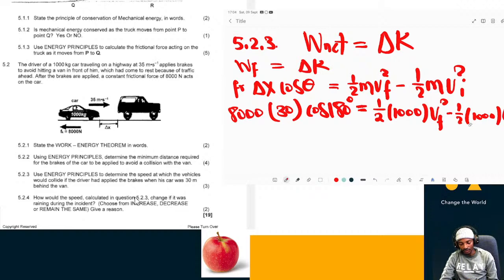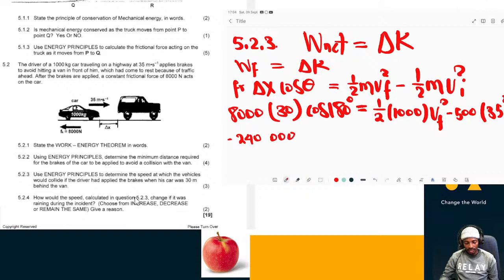Half of 1,000 is 500. So it's 500 times 35 squared. Then 8,000 times 30 times -1.